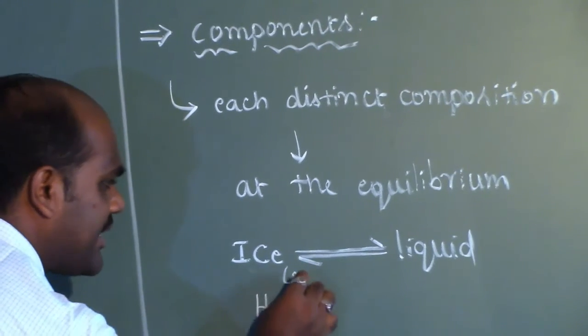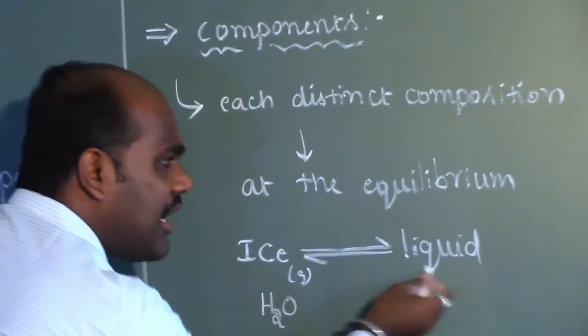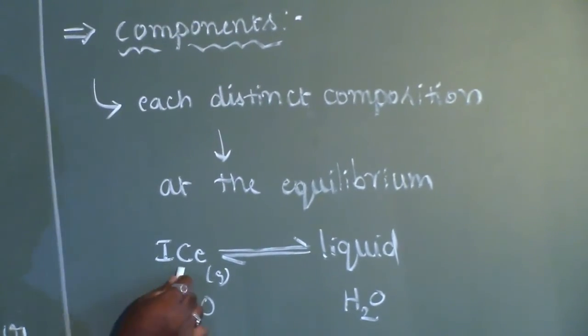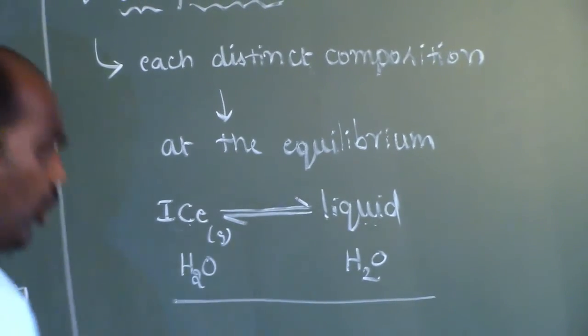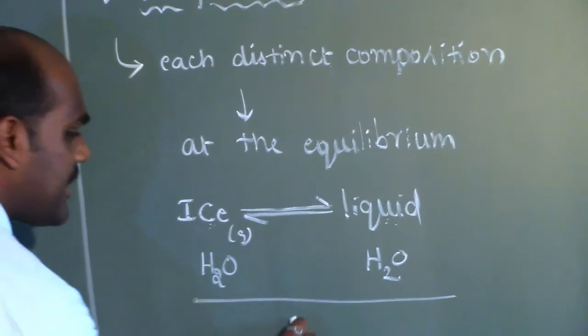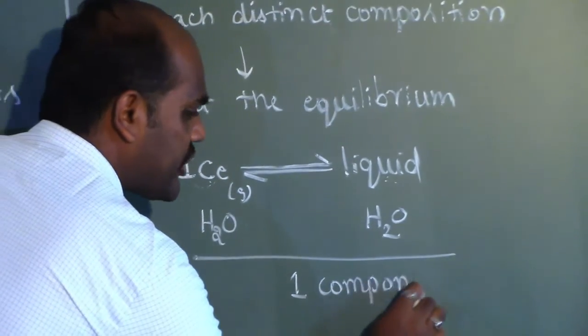Water itself, though it is in the solid state. And what is the chemical composition of the water? Once again, it is H2O. Though they are present in different physical states, the chemical composition of both the components is the same. So, though there are two phases, we say it is a one component system.